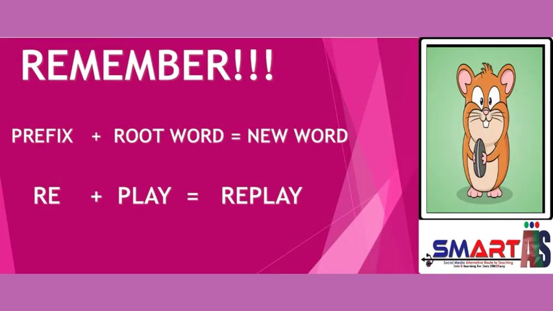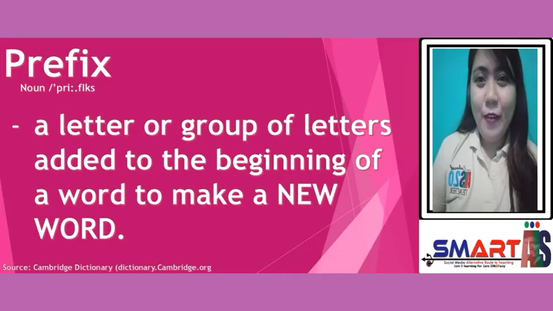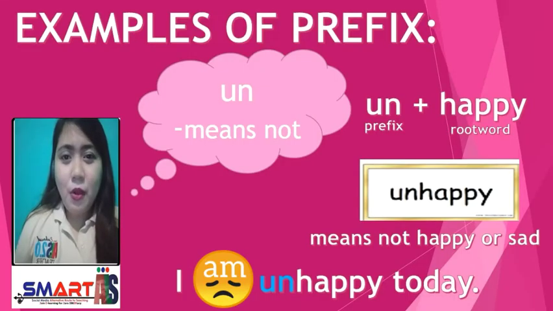Remember, prefix plus the root word is equal to a new word. For example, the prefix re added to the root word play will form a new word, replay. A prefix is a letter or group of letters added to the beginning of a word to make a new word. Let us move on to the examples of prefixes.